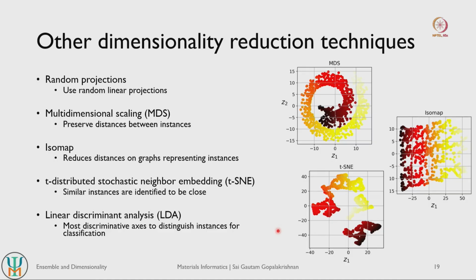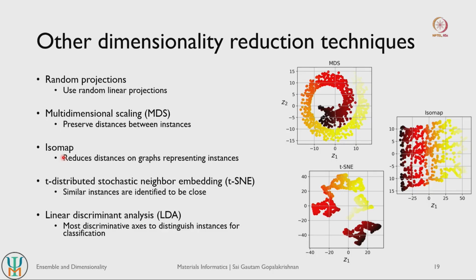There are also other dimensionality reduction techniques out there which are more powerful than PCA and LLE. I am just listing them; I am not going to go into the details very much. The popular ones are random projections, where you try to use some kind of random linear projections. Multi-dimensional scaling tries to preserve distances, so it uses a distance metric as a similarity metric.